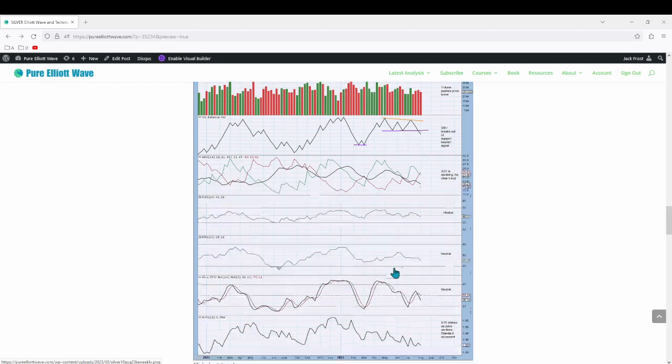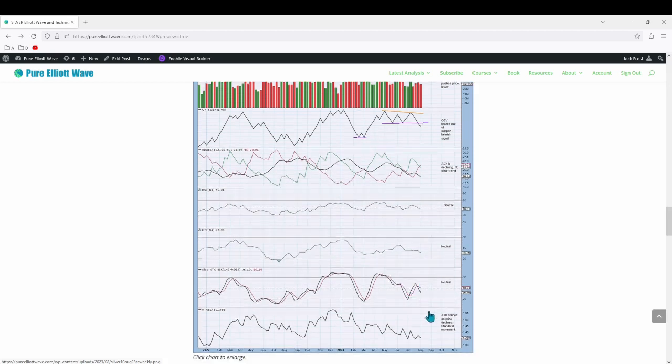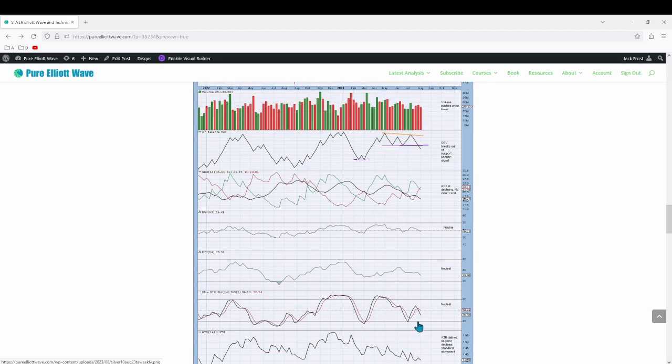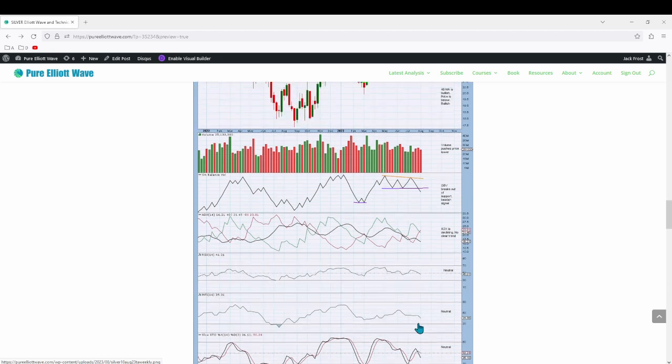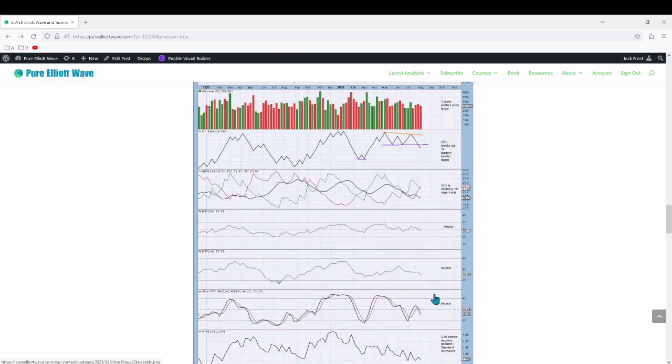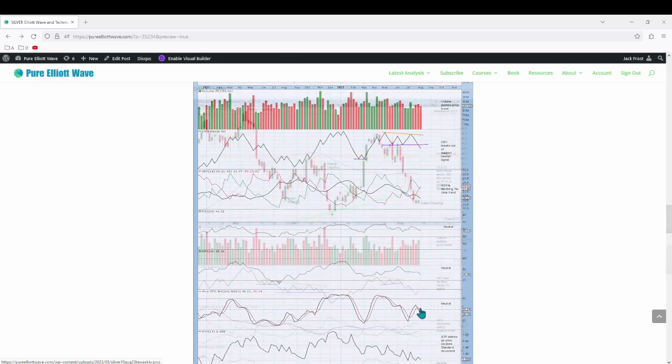RSI and money flow both neutral, with stochastics neutral and declining. ATR is overall declining with some choppy action, and as ADX indicates no clear trend, we use the model of stochastics and support and resistance, which expects a downward swing where price may find support at 22, where stochastics may reach oversold.